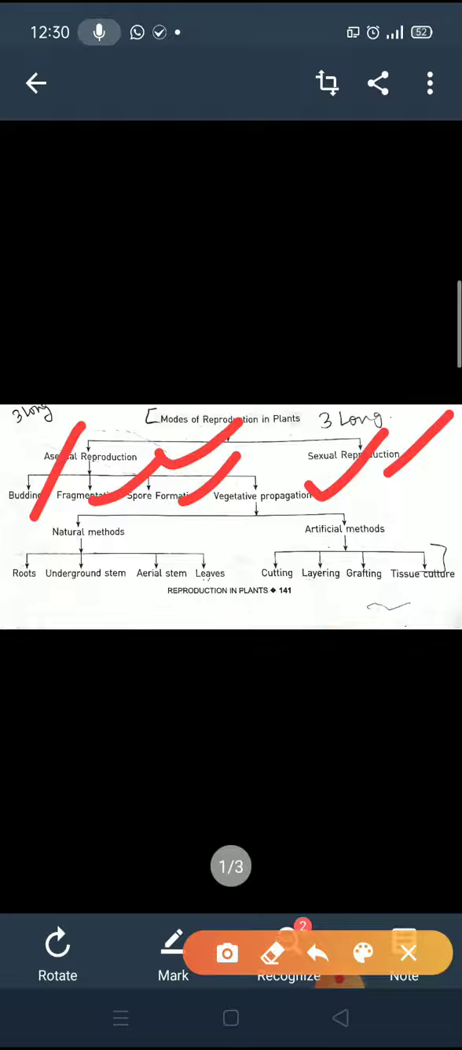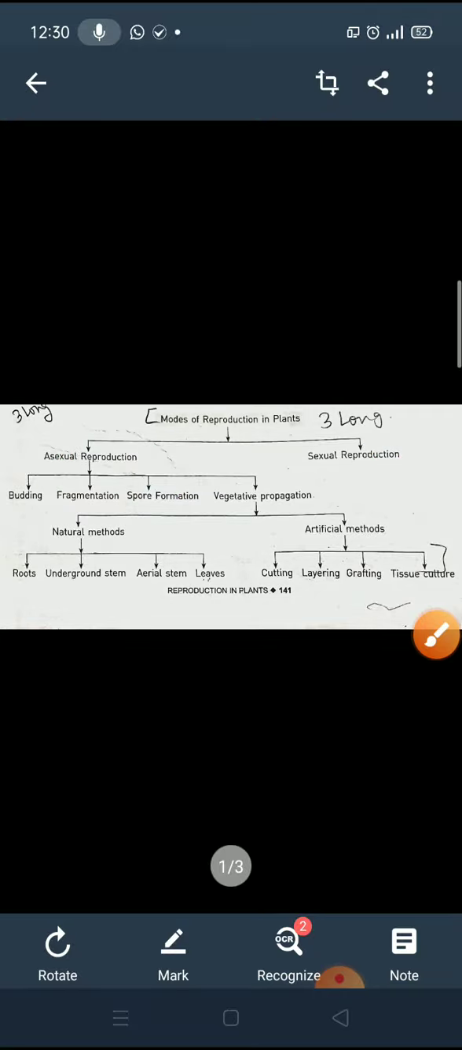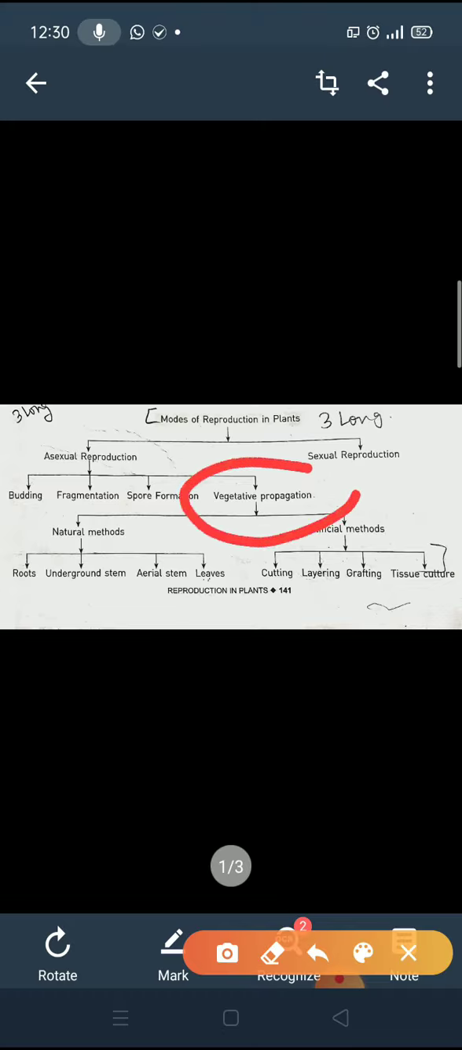So we have already learned about that. Now I am telling you about vegetative propagation. In that portion we have already discussed the natural method of vegetative propagation. Vegetative propagation means when a part of a plant can grow a new plant. Like by root we can grow a new plant, by leaves we can grow a new plant, by stems we can grow new plants. So any portion of the plant can grow a new plant. So it is called vegetative propagation.